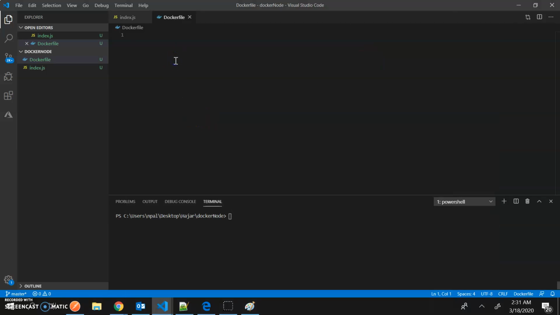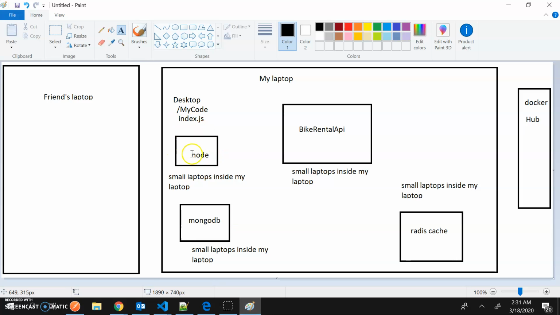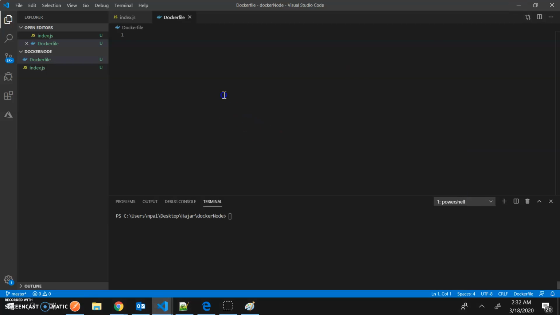So some keywords are there to do it. Because there is no GUI in those small computers, you can't manually install those things. You need to write it with some keywords and some commands. So let's say FROM is one, and then RUN is one command keyword, and then COPY is another, EXPOSE is another.